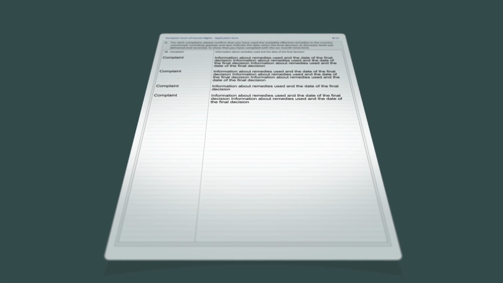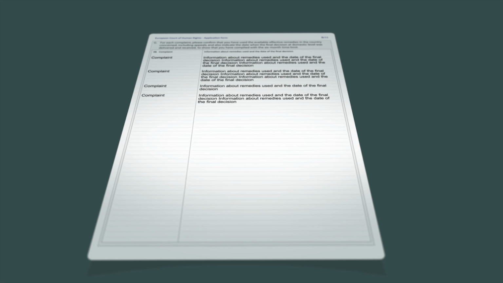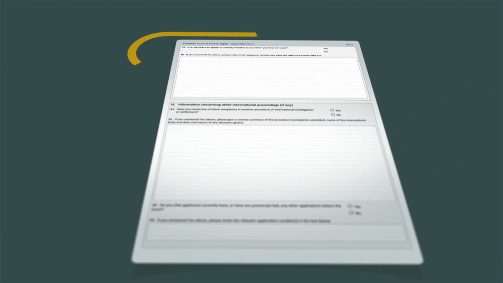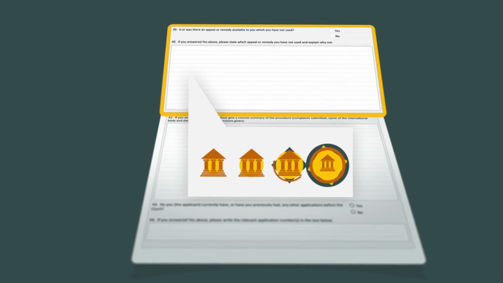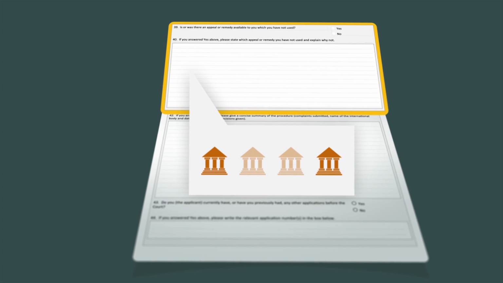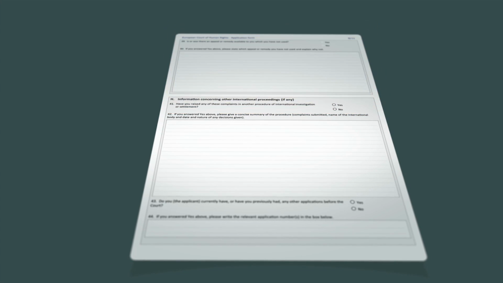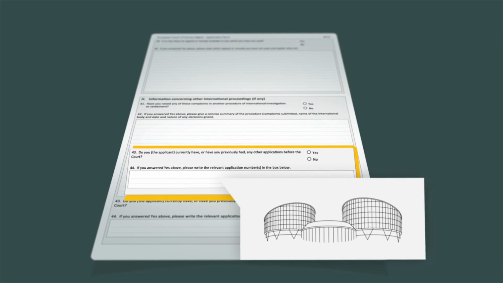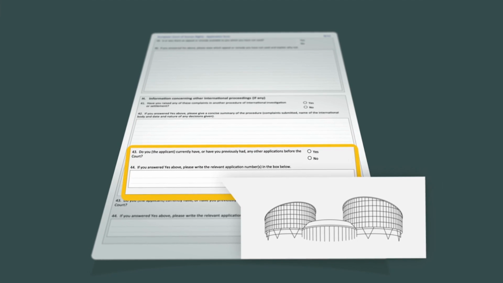For each complaint, that is to say each violation you complain of, indicate what action you have taken before the domestic courts and what remedies you have attempted. Make sure you state the dates of the decisions given in your case and the dates on which you were informed of those decisions. Fill in this part of the form only if you have not exhausted all the possible remedies the national legal system offers, or if you have brought a case before another international body. If you have already brought a case before the European Court of Human Rights, indicate the corresponding application number.